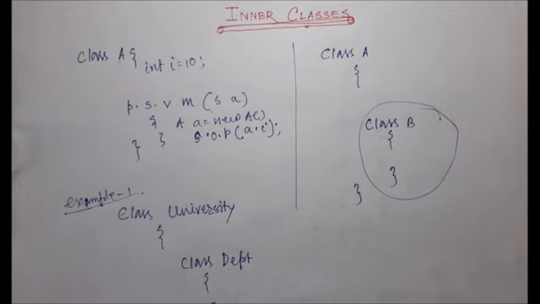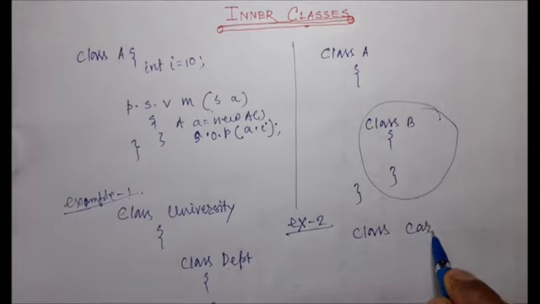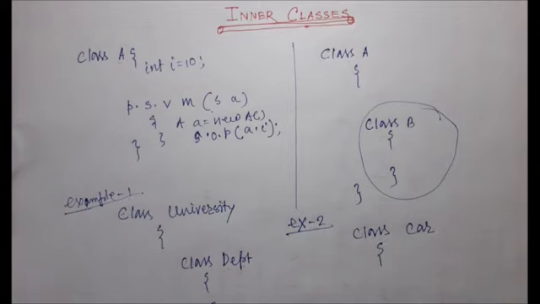So here we can think of example 2, if I want that type of scenario. Let me write class car, which is one of my classes, and I want that if the car class exists, then the engine should exist. That means the engine is a part of the car class. So we can write like this, class engine.